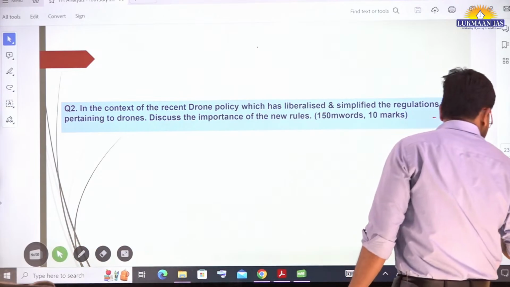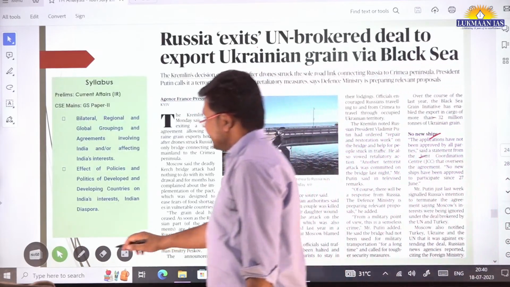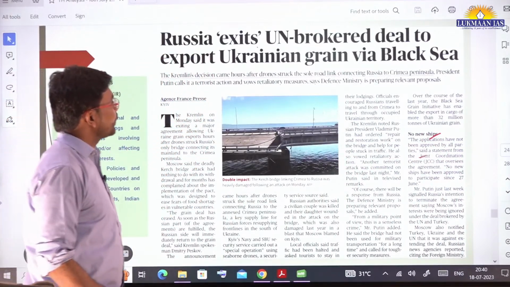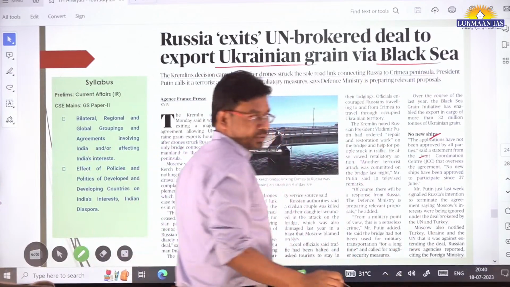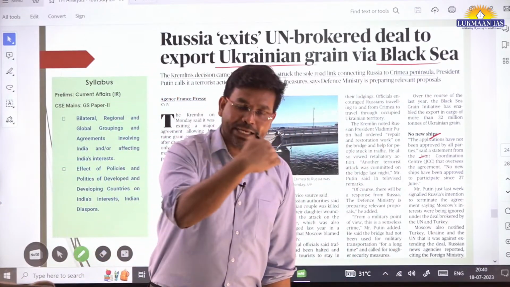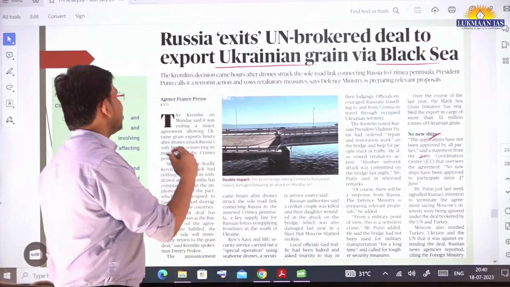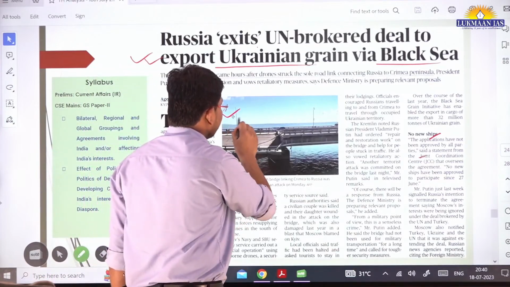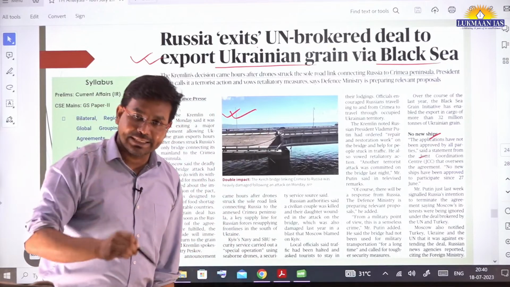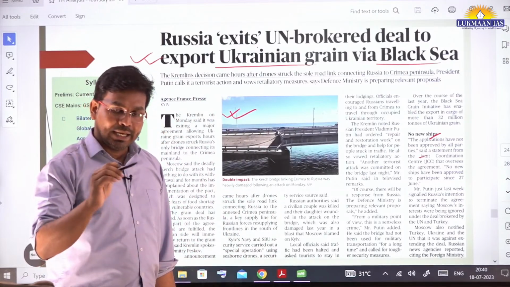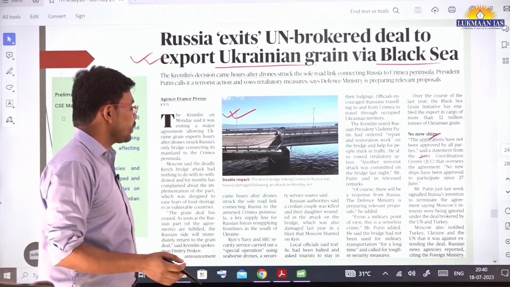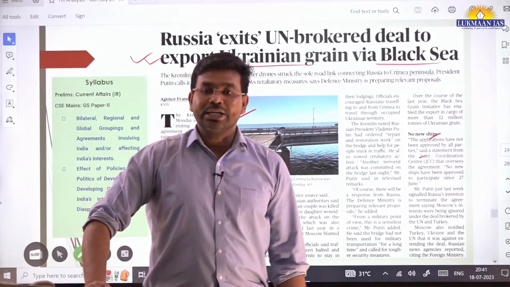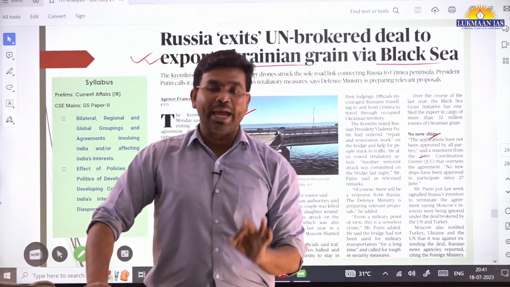Let's take another topic quickly. It says, Russia exits UN brokered deal to export Ukrainian grain via Black Sea. All of us know that a war is happening between Ukraine and Russia, and recently Ukrainian forces have attacked a bridge. This is the only bridge that connects the Crimean Peninsula to Russia, and it is located on the Kerch Strait. The Kerch Strait connects the Sea of Azov and the Black Sea.